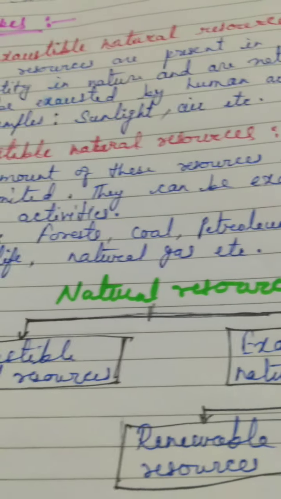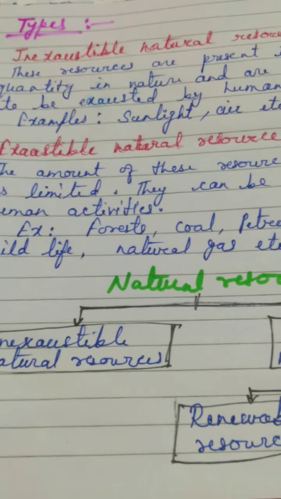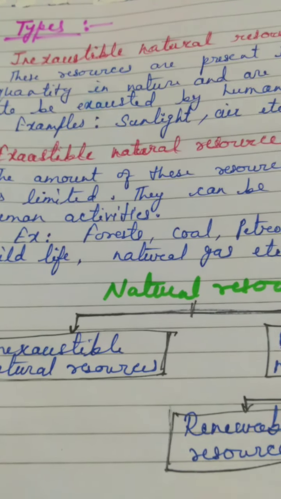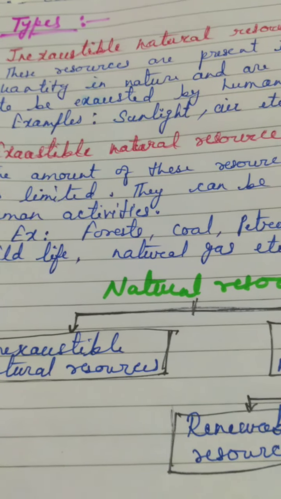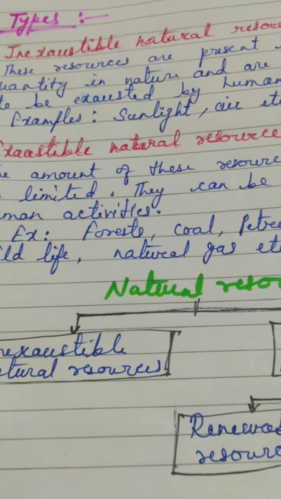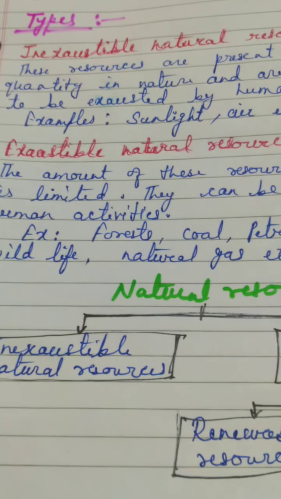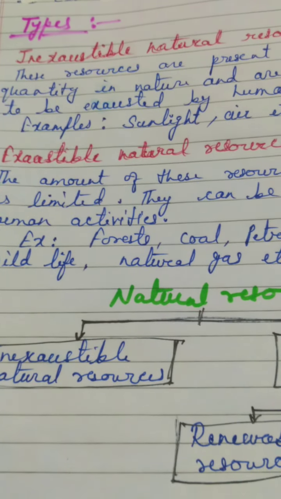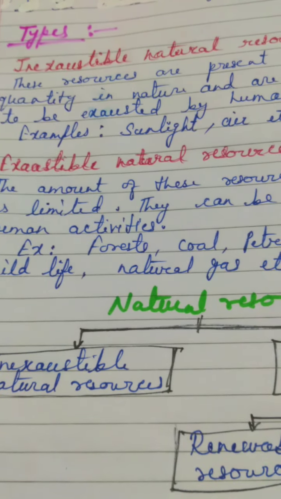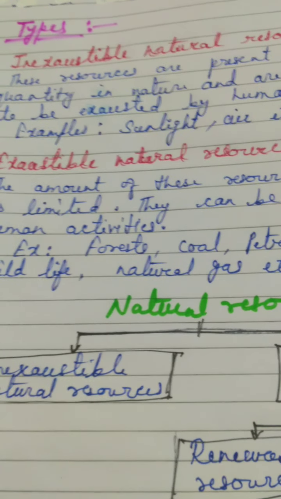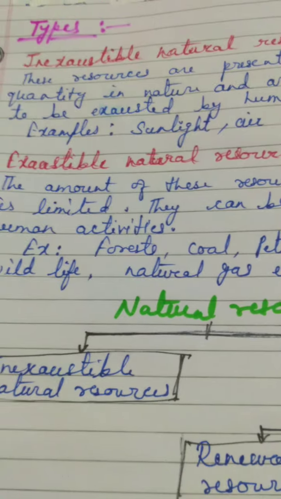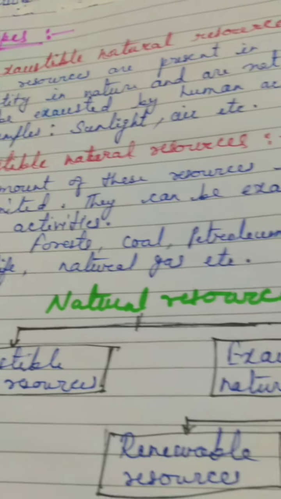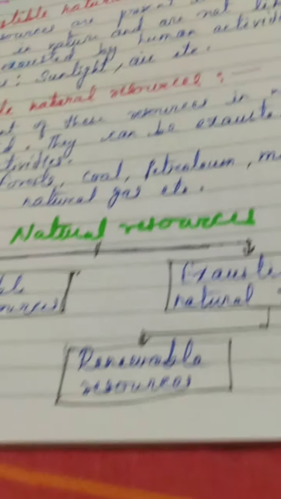That is why they should be used in a sustainable way. Sustainable way means if you are using it today, you will conserve it for tomorrow. If our generation is having plenty of it, then the future generation should also not come in scarcity of it. That is the sustainable use of the resources. We conserve for the future, and that is the wise use.